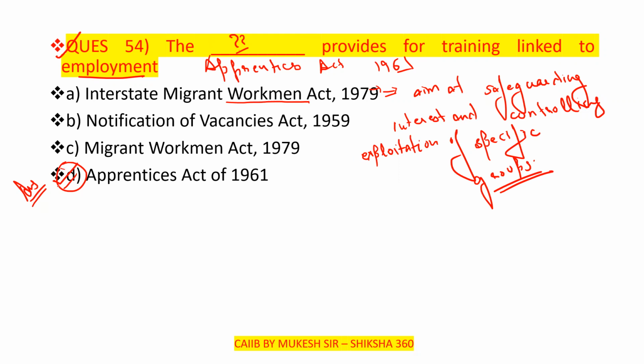Okay. So the correct answer for this question has to be option D, that is the Apprentice Act of 1961. Along with that, there are two full forms in that chapter, NILM and IIPM. Can anyone tell what is the full form of these two? Please tell fast.